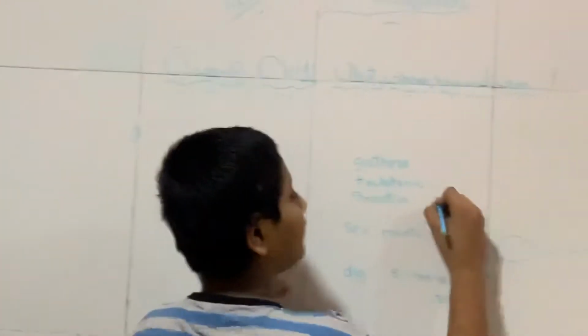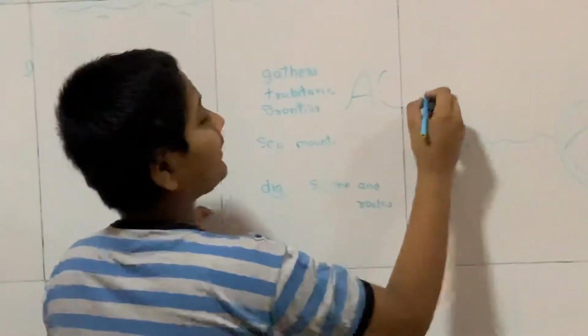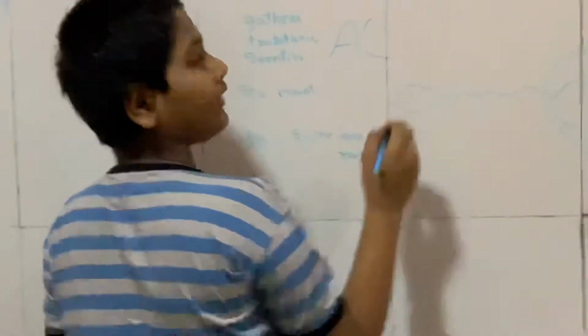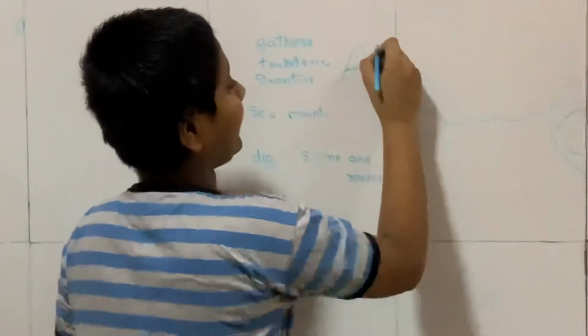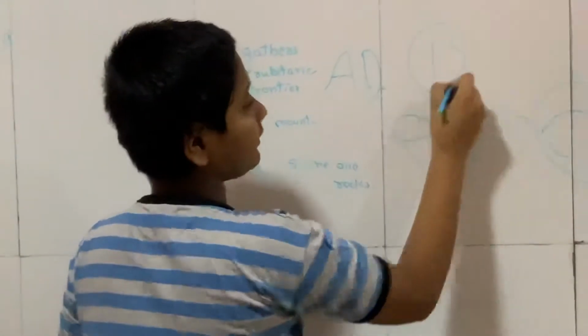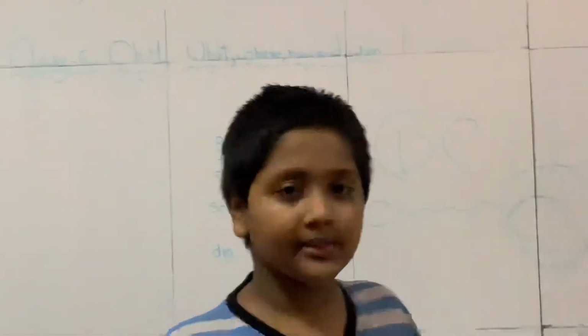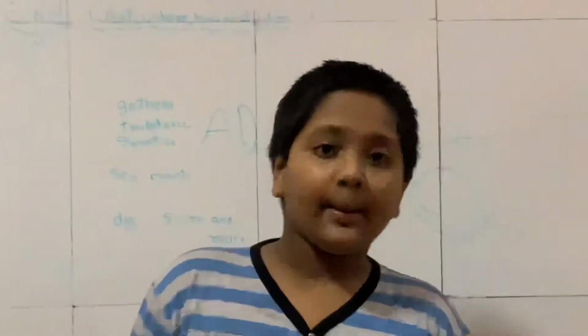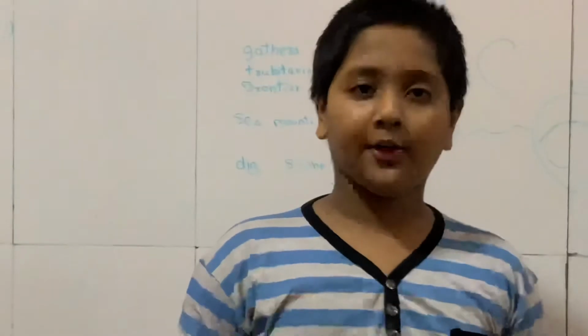Next question: what do BC and AD mean? BC means before Christ. AD means Anno Domini. Okay, let's go to the next question.